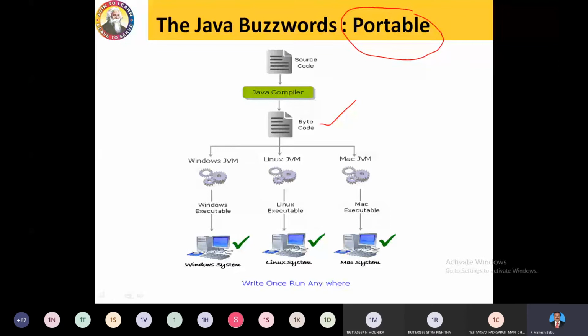So whatever program you write in the language named Java, the Java file goes to the compiler, and the compiler converts that Java file into bytecode format. That bytecode is a magic code file, an architecture neutral, platform independent file, which can easily go into any operating system. We already discussed this. That's why you can call it portable in nature.